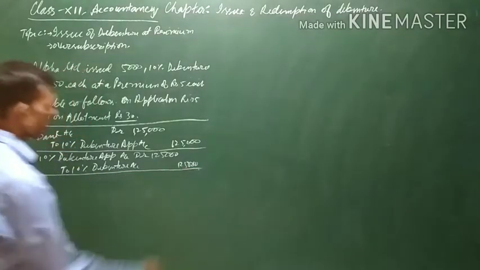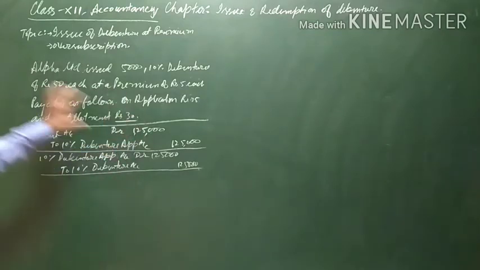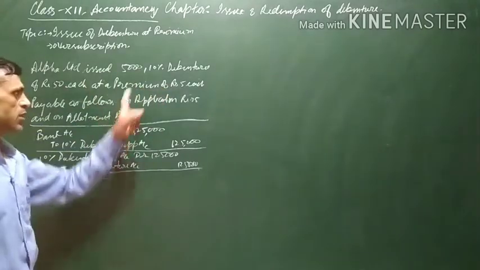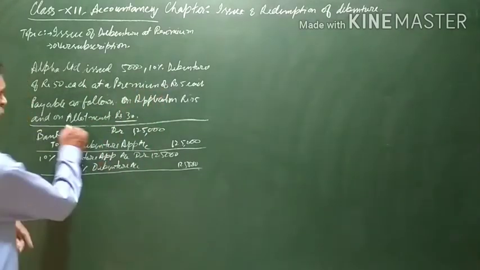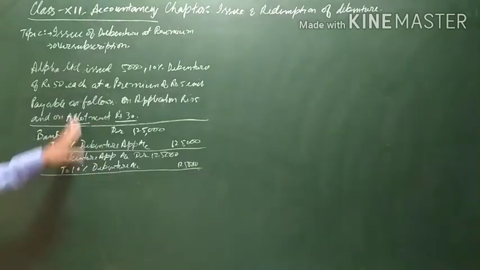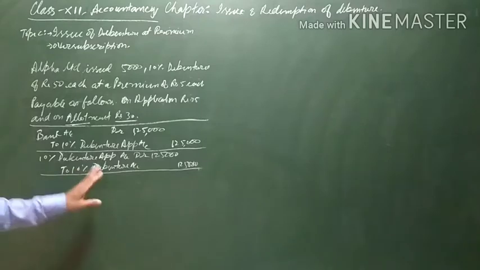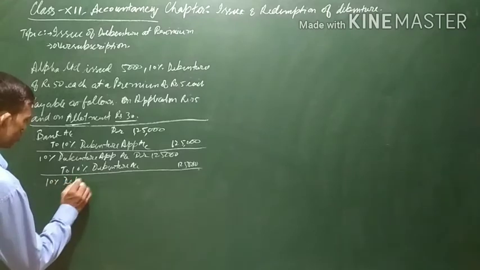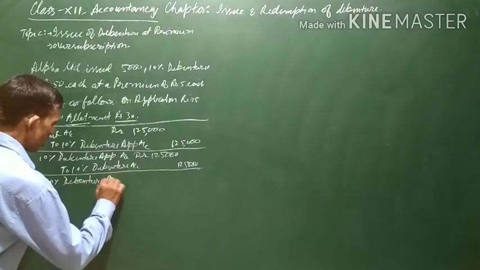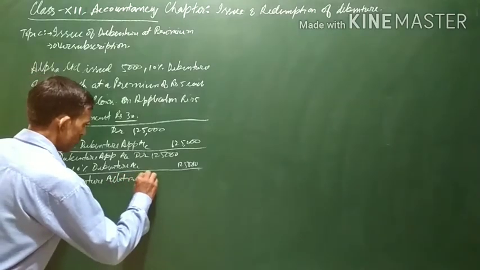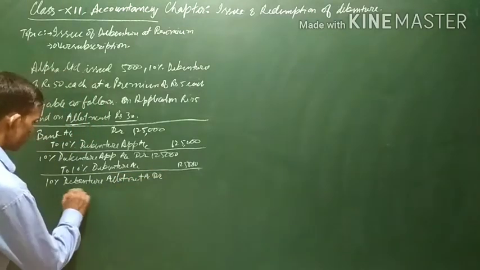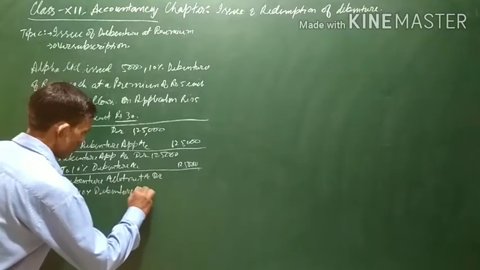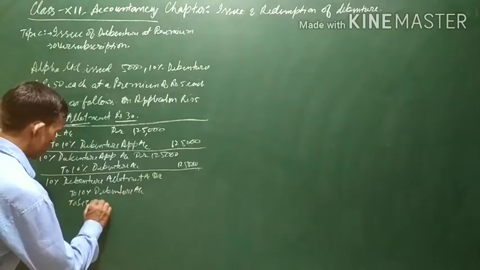Now the third entry. There are only two installments, one is application, next is the allotment. Nothing is mentioned regarding when the premium will be called, so we will assume the premium to be along with the allotment money, and we will be passing the journal entry for premium along with the allotment also. Here, 10% debenture allotment account debit to 10% debenture account, to securities premium account.